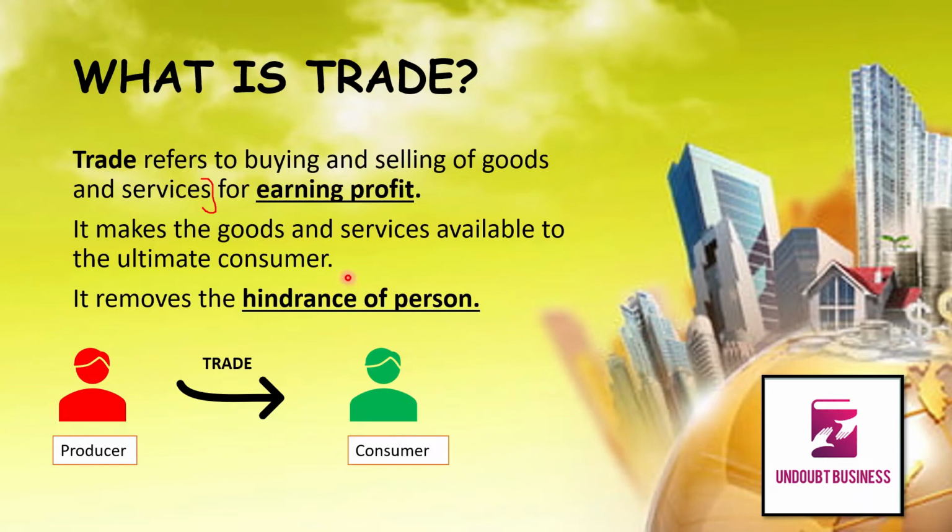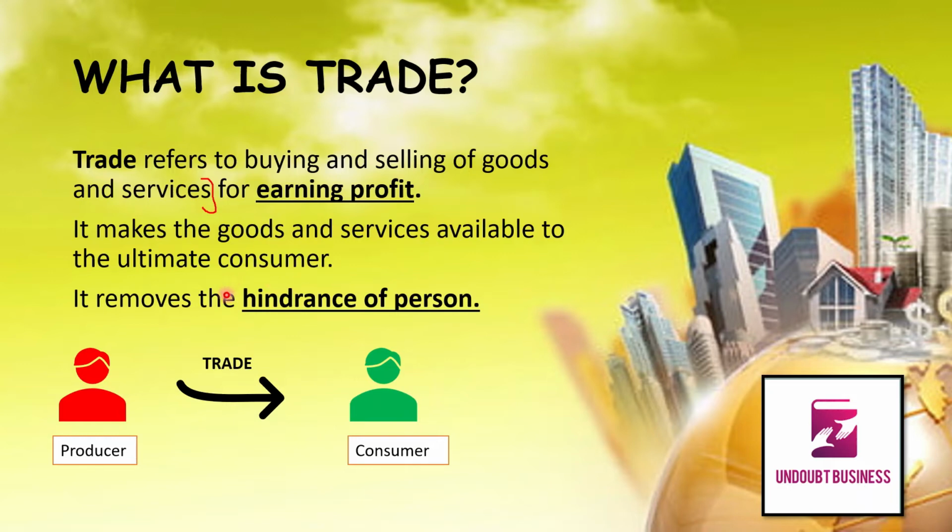Suppose there is a factory, there are goods produced in bulk. Now the problem arises that these goods and services need to reach the ultimate consumer. So this trade helps to make the goods and services available to the ultimate consumer.